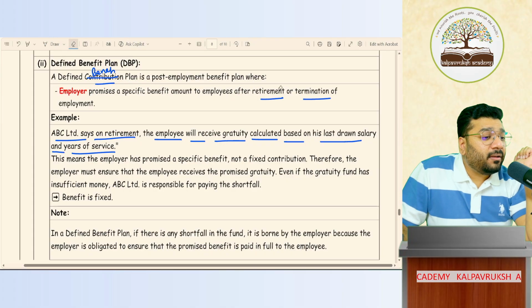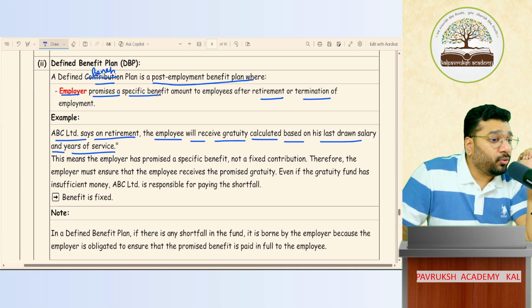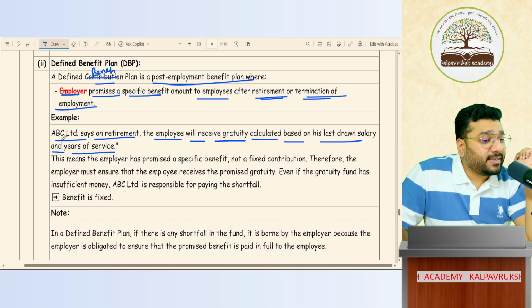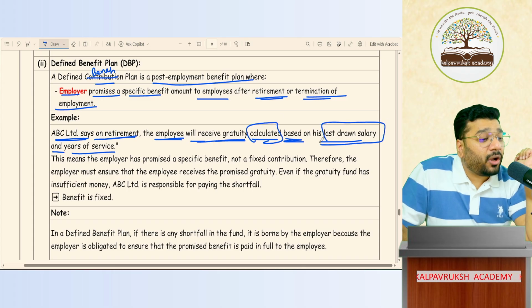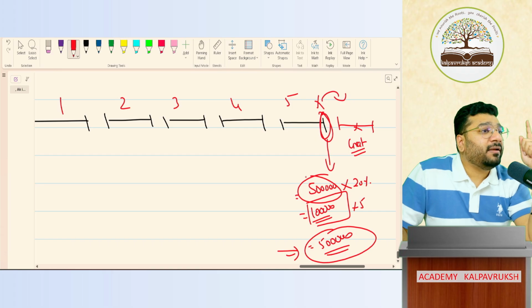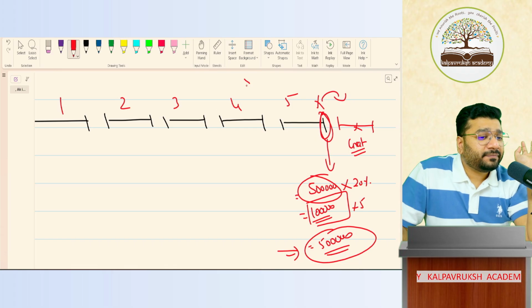So a defined benefit plan is a post-employment benefit such as gratuity, where the employer promises to pay a specific benefit amount to the employee after retirement or termination of employment. Example, ABC Limited says that on retirement, the employee will receive gratuity calculated based on his last drawn salary and years of service. What is his last drawn salary? 5 lakh. Sorry, 50,000. 5 lakh for the entire year means how much for the month?